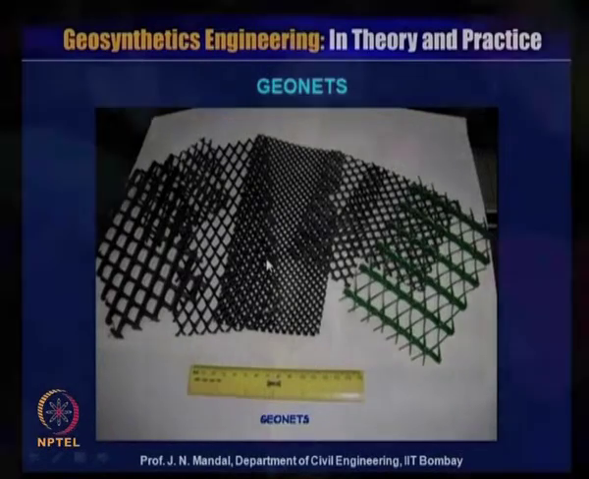Now, so far what we talked about is all permeable material, whether it is open geotextile material, non-open geotextile material, or a geogrid, or a geonet, they all are permeable material. Now I will focus on the impermeable material, which is called the geomembrane.